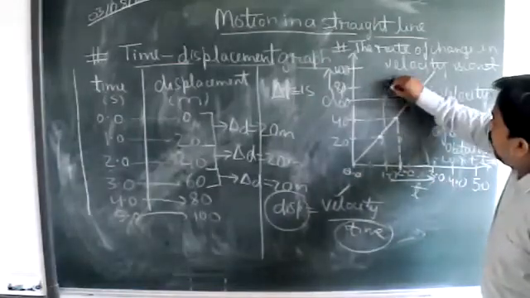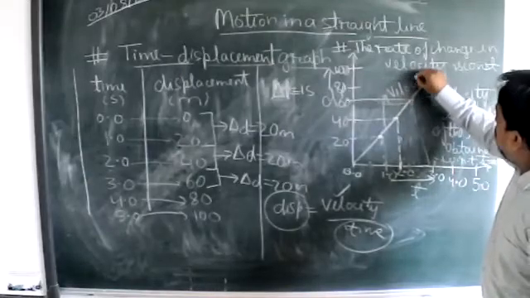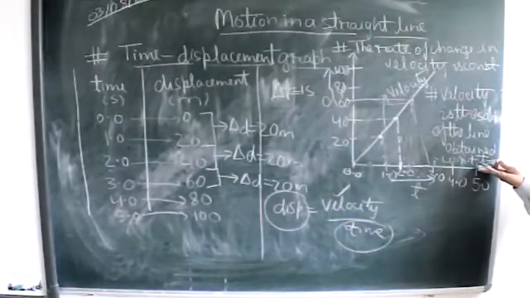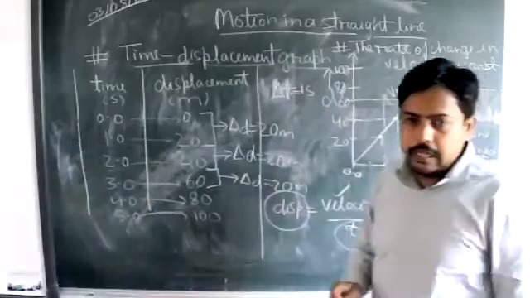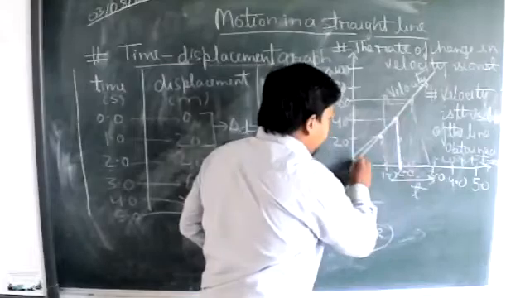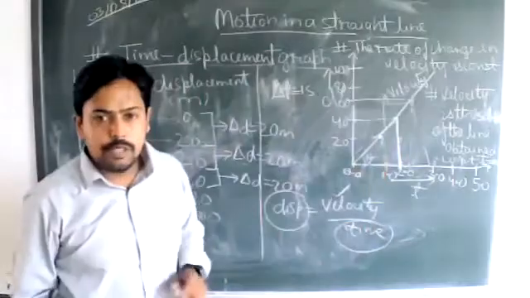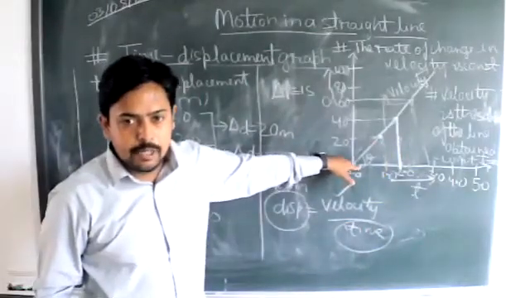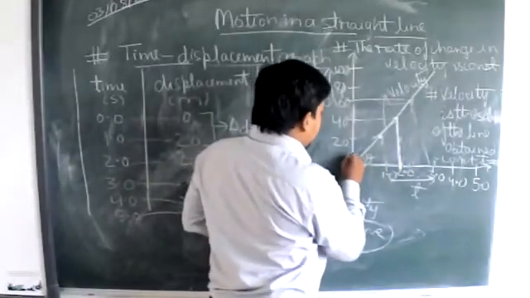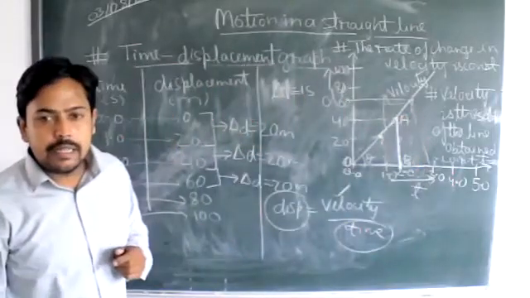So if someone asks you to calculate the velocity, because this line will be giving velocity, then what I told you is that velocity is the slope of the line obtained with respect to time. So what will be the velocity in this case? What is tan theta if we have considered this triangle? This will be the theta angle with respect to the time axis because I am calculating it. If I name this triangle, let us suppose this is A, this is O, and this is B, what will be tan theta in this case?